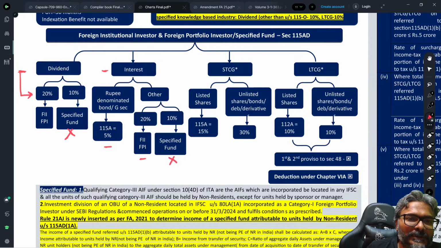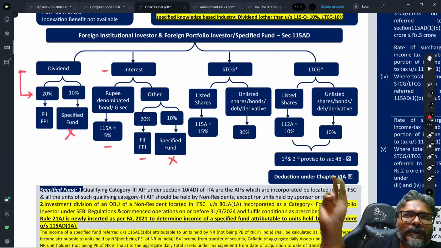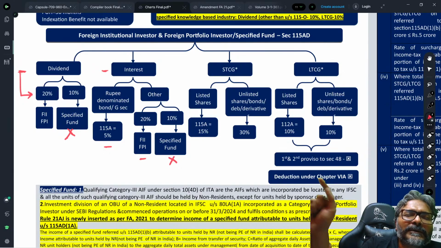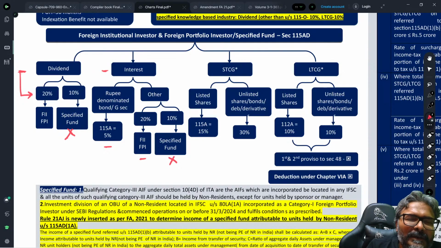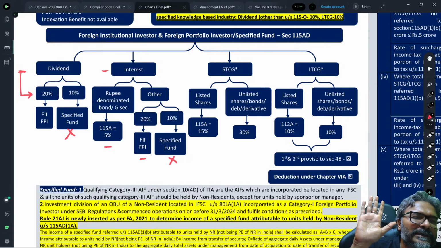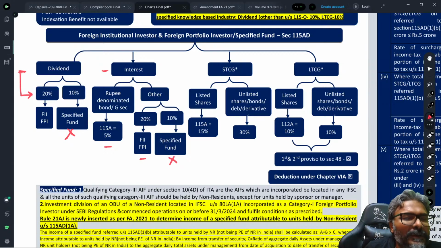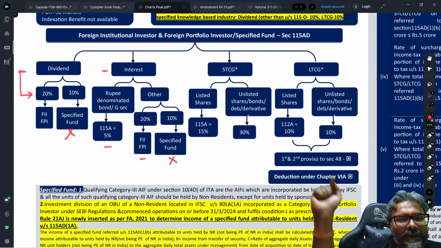Point number two, students, is the interest income on the rupee denominated bonds. And the third point, students, is the interest income received from the business trust. So in all three cases, the rate of tax on this interest income would be 5%. For all the remaining interest income, students, the rate would be 20%.